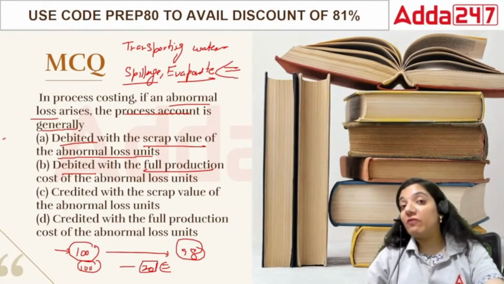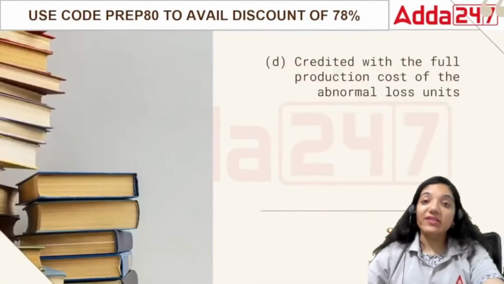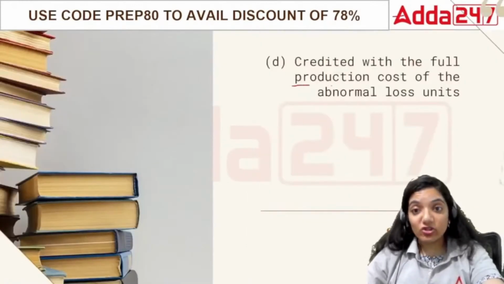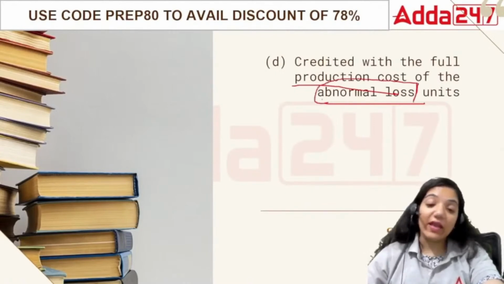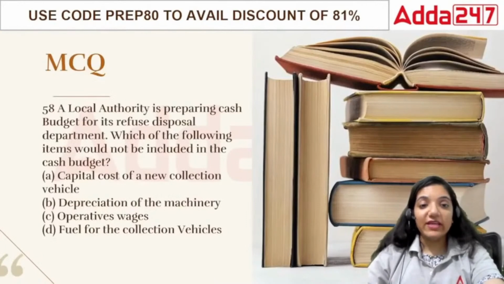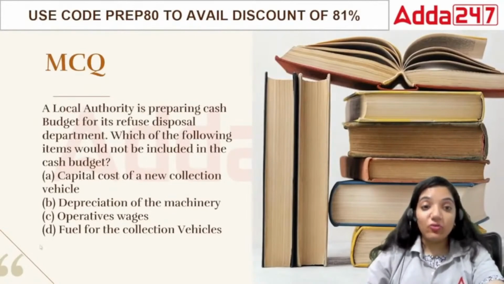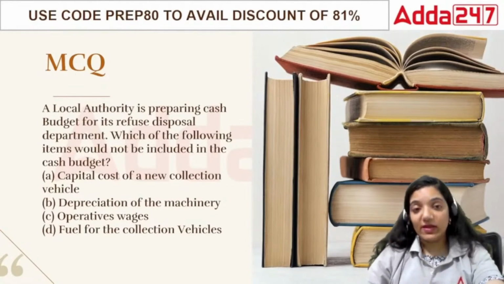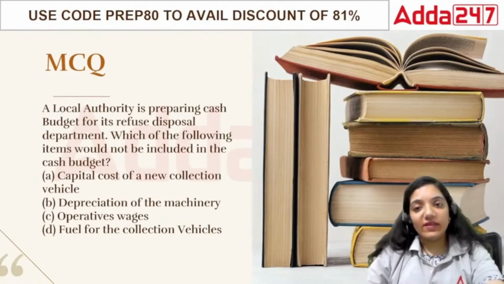Rather, I won't pay for these 20 eggs at all. The problem arises here. So in this case, what's going to happen is it would be credited in the full production cost of that abnormal loss. Whatever the abnormal losses, we will consider it here itself. Okay, that's the rule. The simple rule says that whenever you are dealing with all these things, you will have to make sure that whatever is abnormal, you will charge the entire amount of that particular thing in the books itself. Okay? Because that particular thing is being used and then there is a clear loss.